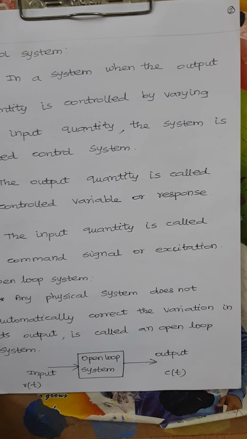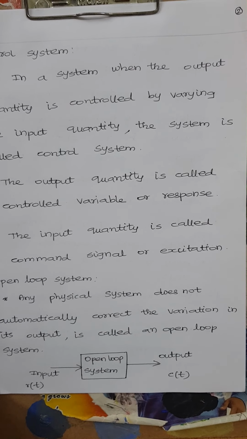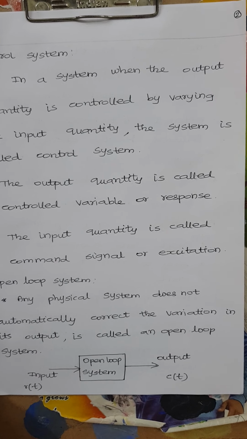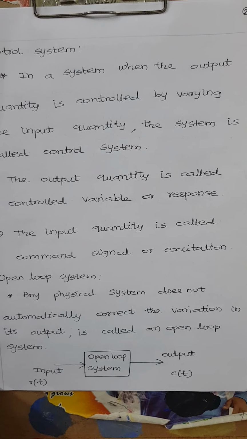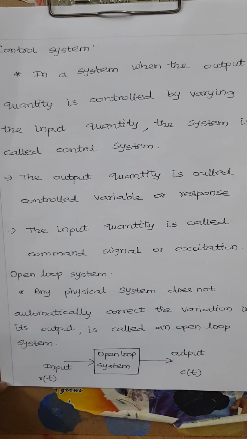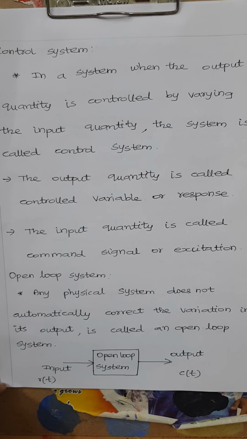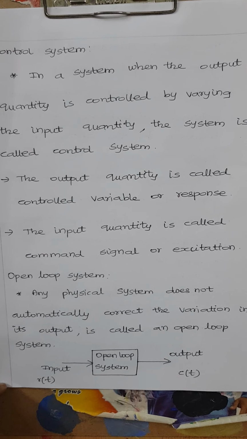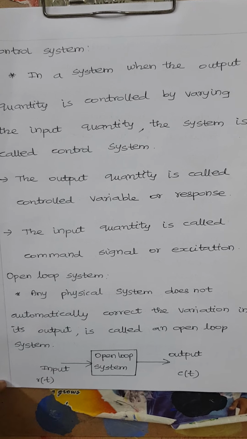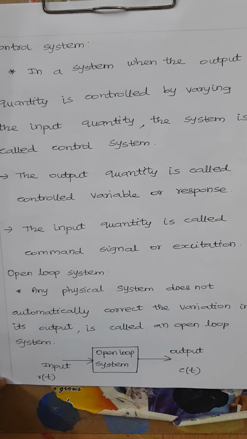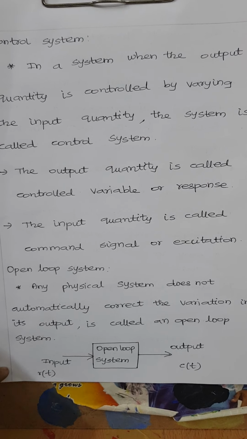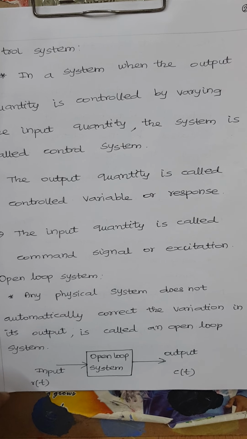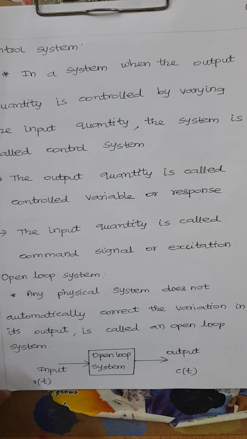Look at the picture. Here we are giving the input to the open loop system, which is any system that produces an output. Input signals are represented by R of t, and output signals are represented by C of t. This t represents the time domain; the signals are in the time domain. Any physical system that does not automatically correct the variation in its output is called an open loop system.